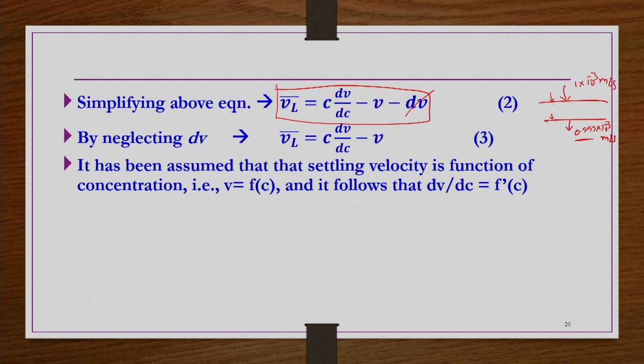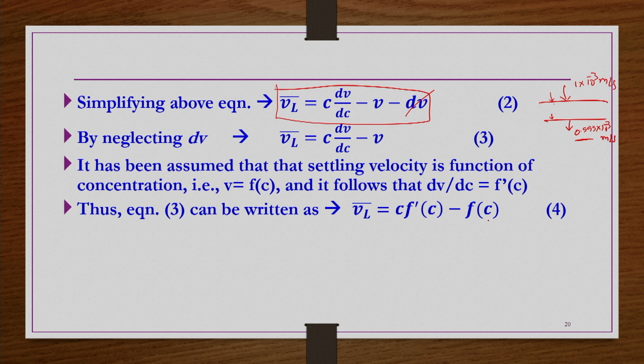It has been assumed that the settling velocity is a function of concentration, that is V is a function of C, as we have seen at the beginning itself. From this, dV by dC is going to be another function of concentration only. So, writing f of C for V and f prime of C for dV by dC, VL bar is equal to C f prime C minus f C. F prime C is nothing but dV by dC, which is a function of C only.